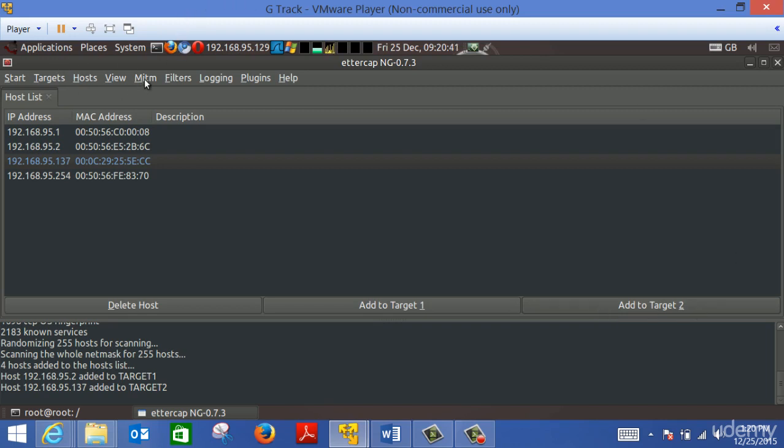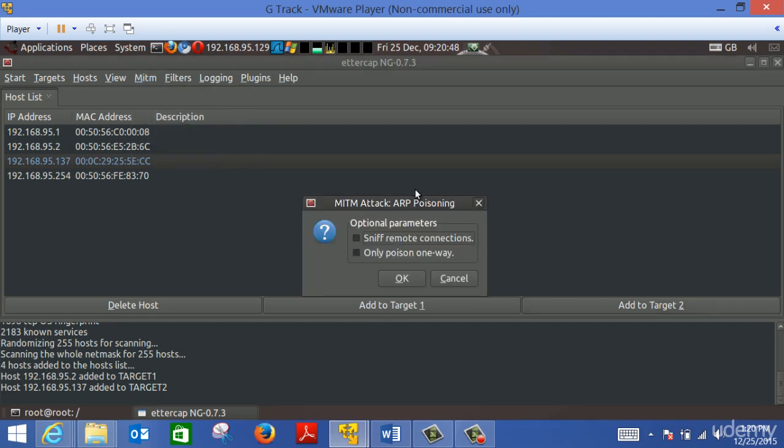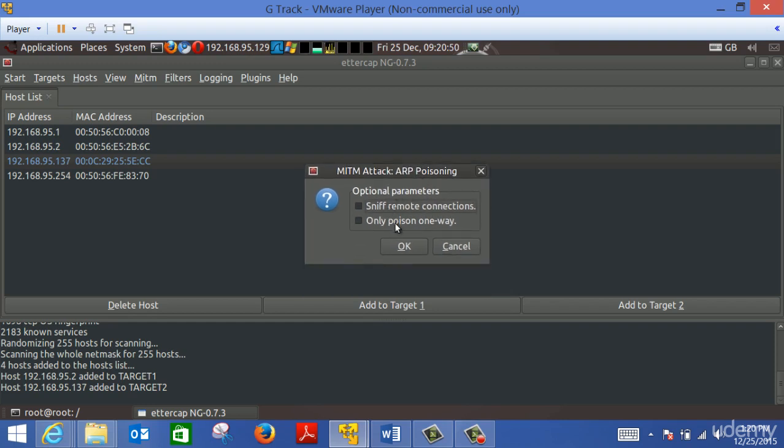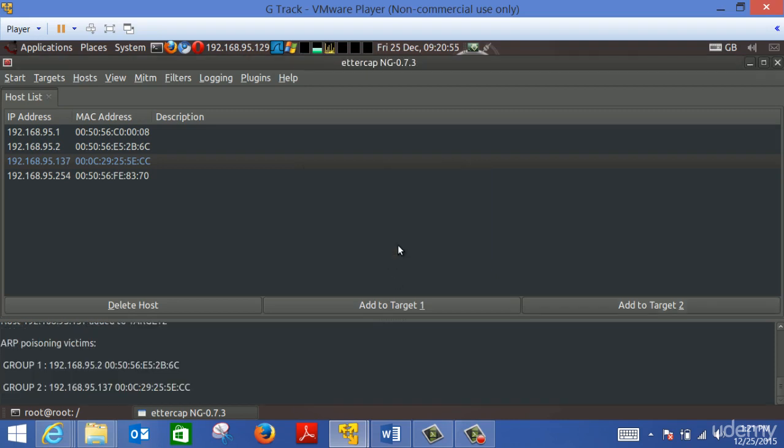Then we go to the Mitm tab, and I'm going to choose ARP poisoning. It's going to ask me what kind of ARP poisoning. We're going to choose the first one, Sniff remote connections, and click on OK. And then Start sniffing. By clicking on this one, as you can see down here, it starts sniffing the traffic between those specific machines. So any traffic going from this machine to the internet, or coming to this machine from the internet, will be captured and it will show us the username and password here if there is any credential.